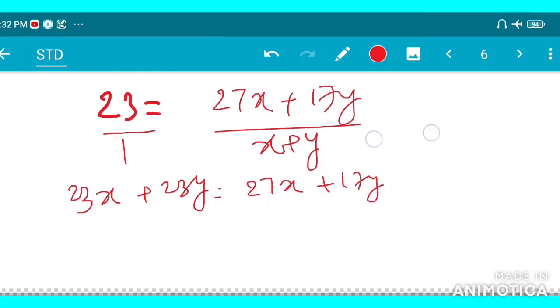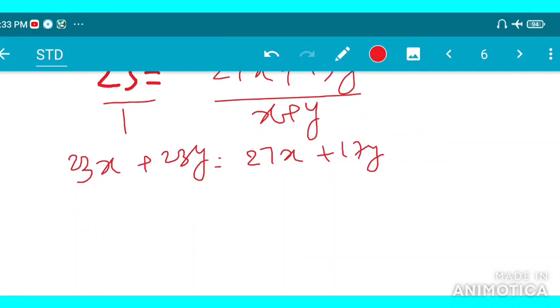Okay, 27x is here, we can transpose this. 23x is here, like terms, so 27 minus 23 is 4x, and here by transposing, 23 minus 17 means 6y.